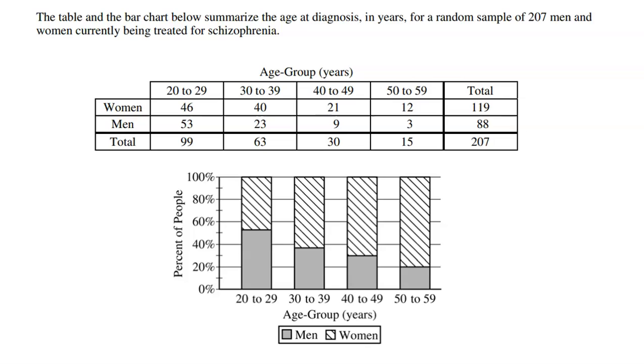We saw 99 total people diagnosed in their 20s, 63 in their 30s, 30 in their 40s, and 15 in their 50s. We also have a segmented bar graph that shows the proportions as well, breaking it down by each age category, age at diagnosis, and the percent of people at that age that are men versus women.